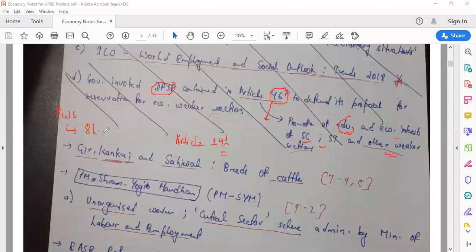Although the 8 lakh criteria is a little controversial, right? Can you say that a person who is earning 7.9 lakhs belongs to an economically weaker section? There is a lot of data and a lot of debate on this, but we'll not go there. What we have to understand is what Article 46 is. Article 46 talks about not only education, but even economic interests of not only SC/ST, but even other weaker sections, in which the government is claiming that EWS belongs to this other weaker section part.